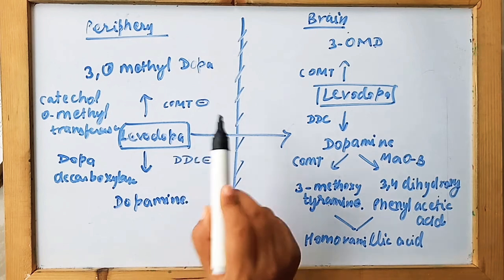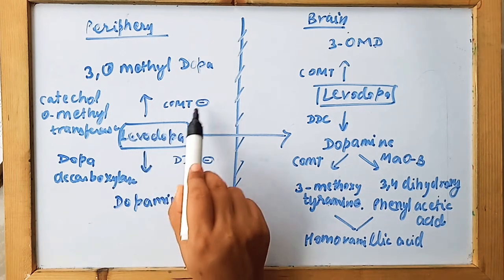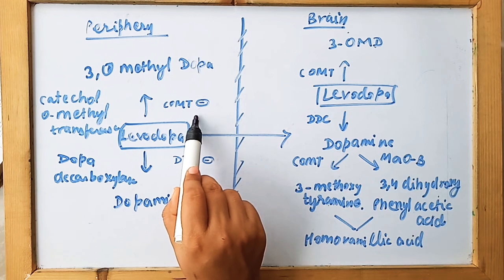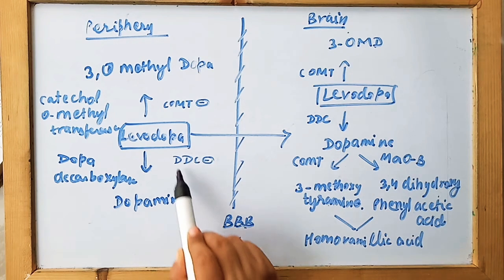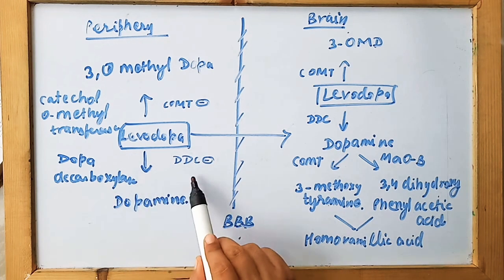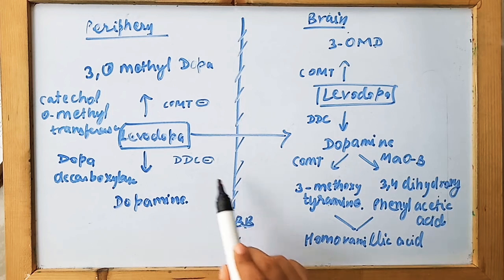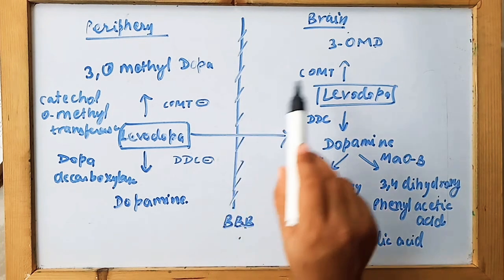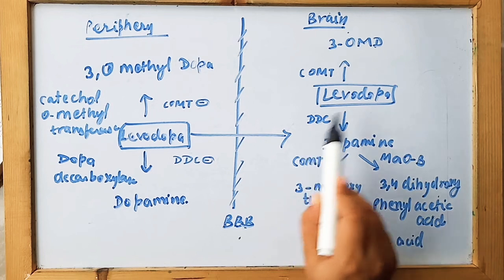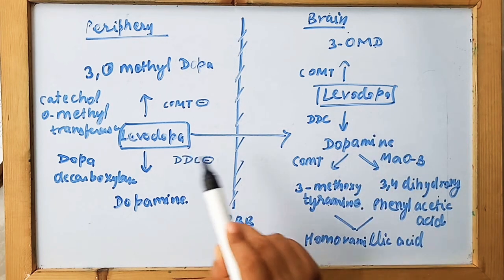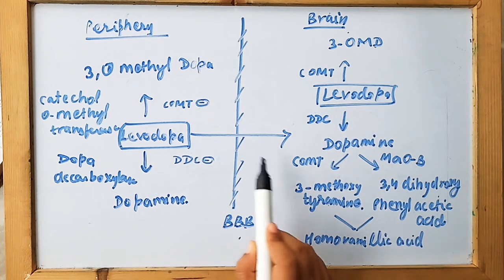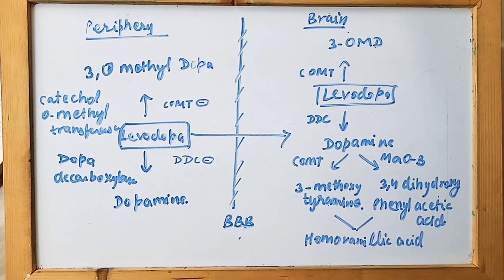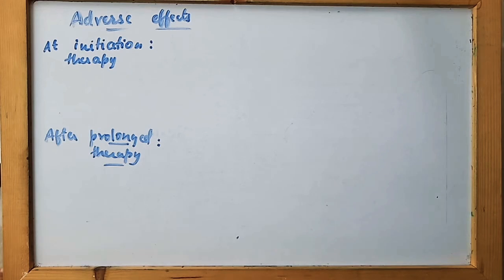So in order to inhibit the inactivation of levodopa, we have to give a COMT inhibitor, that we have seen, that is tolcapone and entacapone. And for inhibition of decarboxylation, we give DDC inhibitors, that is carbidopa and benserazide. So we need to inhibit the metabolism of levodopa in order to keep the drug active for a longer period of time, or else levodopa is active only for 1 or 2 hours. Now see the adverse effects of levodopa.